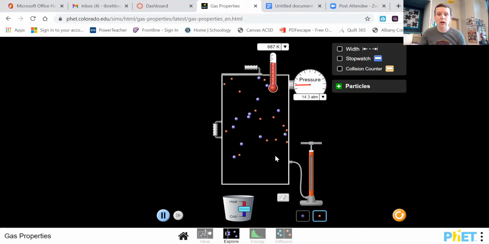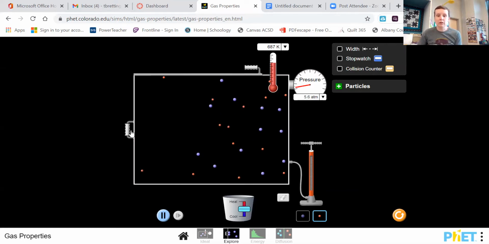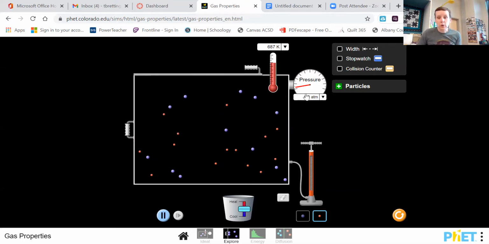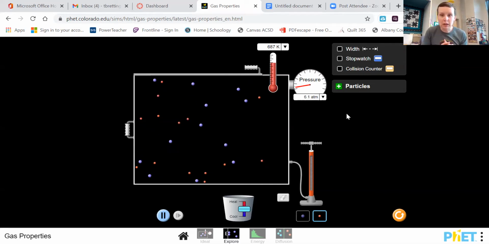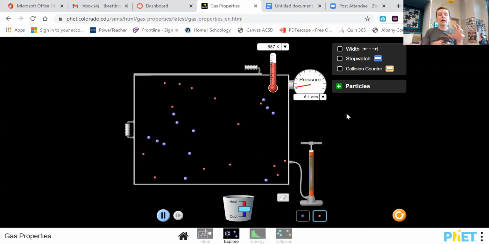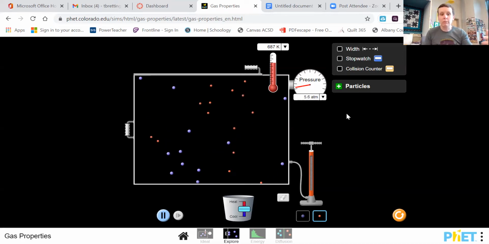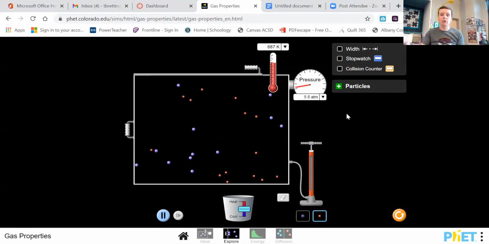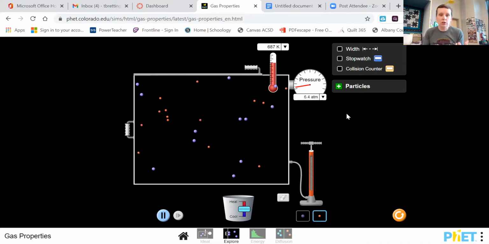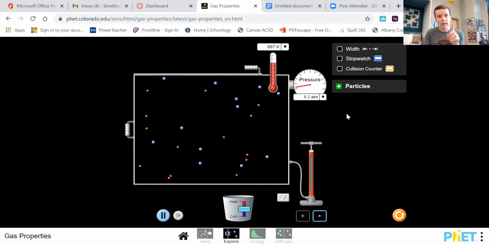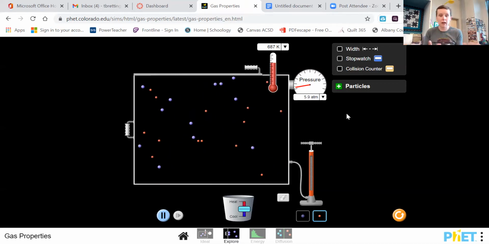Okay, partial pressure. I'm going to just expand this back out, okay? We can see that the total pressure is being measured over here, and it's bouncing up and down because it depends on how recently things have hit the pressure meter in this simulation, okay? But there is a partial pressure created by the red particles, and there is a partial pressure created by those blue particles. Together, added together, you get the whole pressure. So partial pressure is just the portion of a pressure caused by one type of gas. That's all it is. It's just part of a total pressure, and it's caused by one kind of gas.